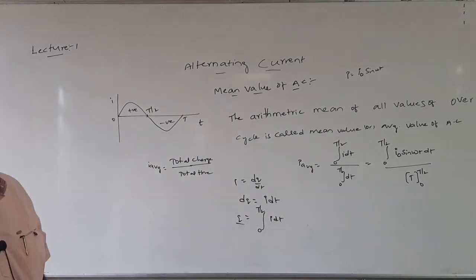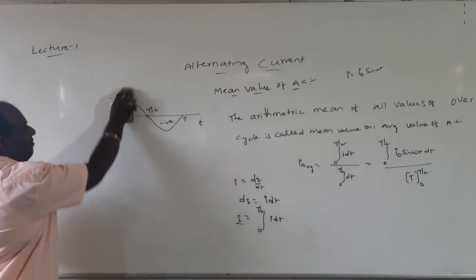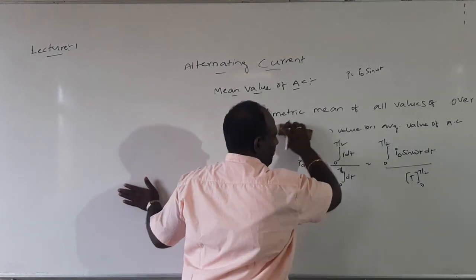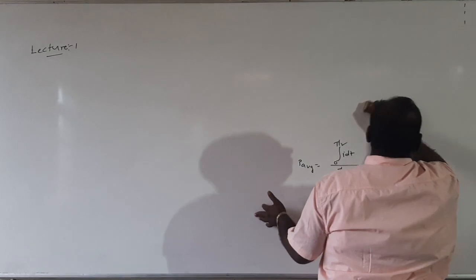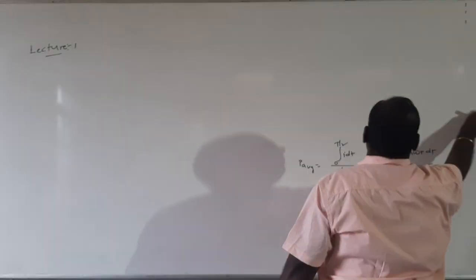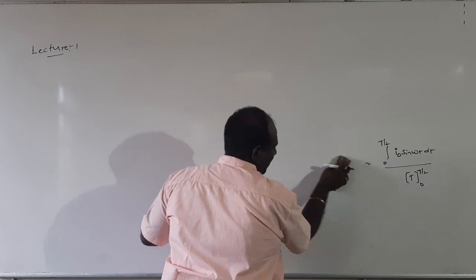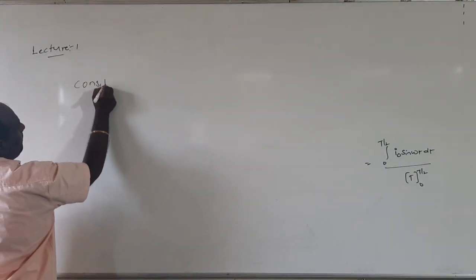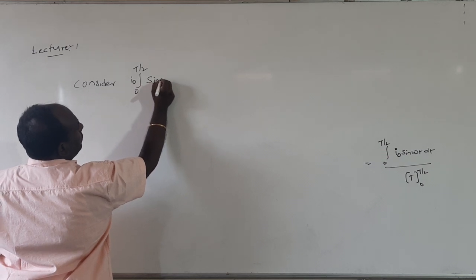Now I am going to consider this portion, so I am rubbing the board. Consider the integral from 0 to T by 2 of I naught, the constant coming outside, sin omega t dt.